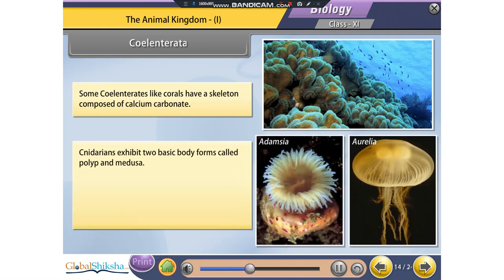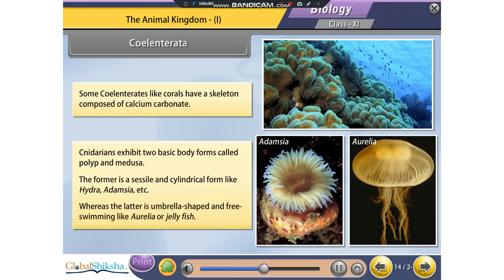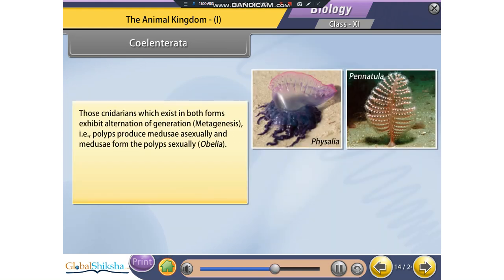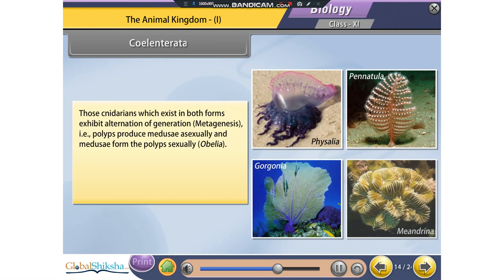Cnidarians exhibit two basic body forms called polyp and medusa. The former is a sessile and cylindrical form like hydra, Adamsia, etc., whereas the latter is umbrella-shaped and free-swimming like Aurelia or jellyfish. Those cnidarians which exist in both forms exhibit alternation of generation, that is, metagenesis: polyps produce medusae asexually and medusae form the polyps sexually.